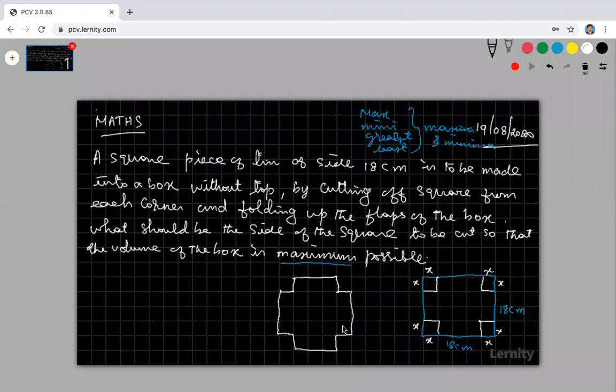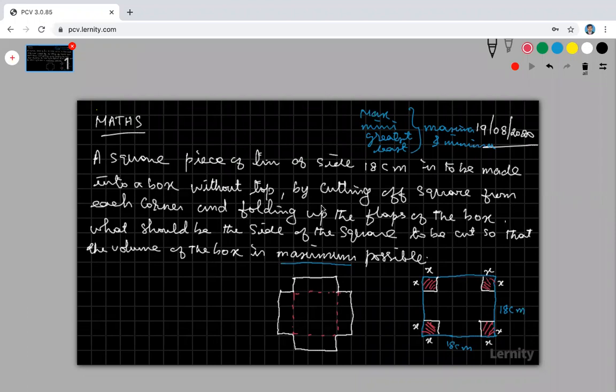Remove this square piece from the tin, and the remaining we get is this. Then folding up the flaps, this is folded, here it is folded, this is folded, and making a box.